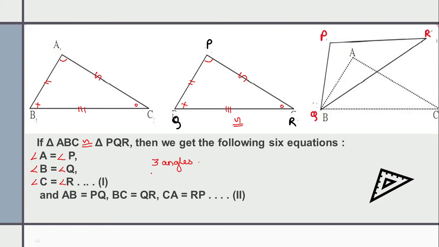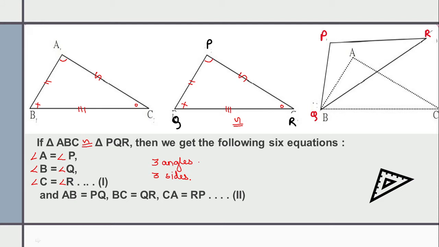So what did we get? Whenever two triangles are congruent, their three angles are the same and their three sides are the same. Suppose angle A is 60 degrees, then angle P should also be 60 degrees. Whenever two triangles are congruent, all six parameters, the three angles and three sides, will be exactly the same. So if two triangles have all three angles and all three sides the same, then you can say that the two triangles are congruent.